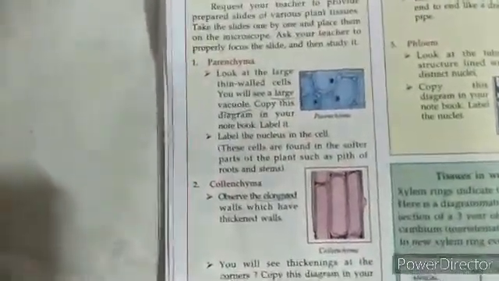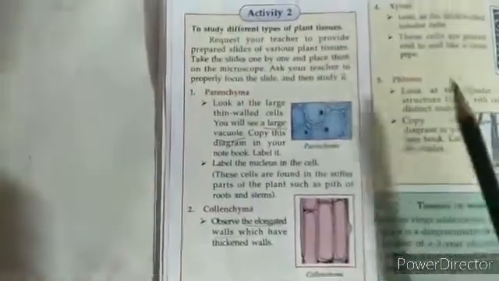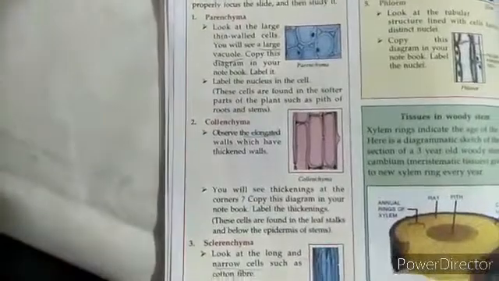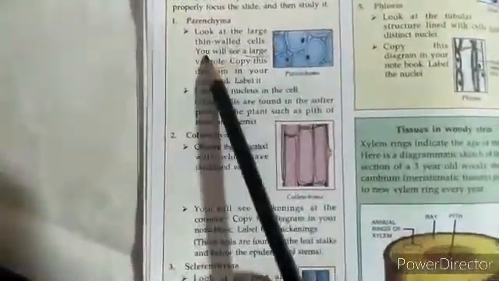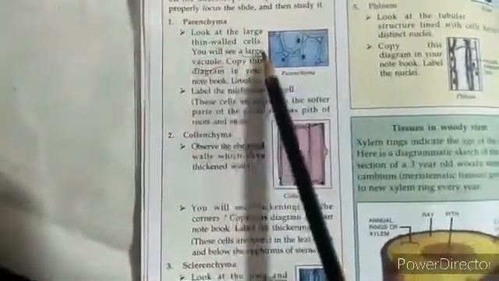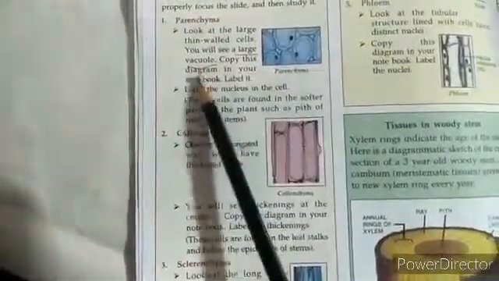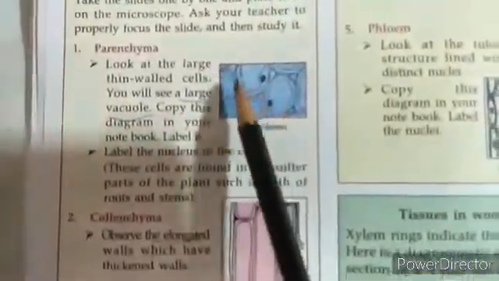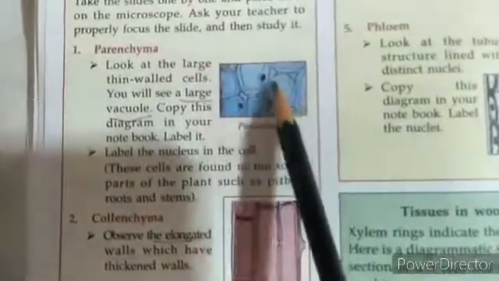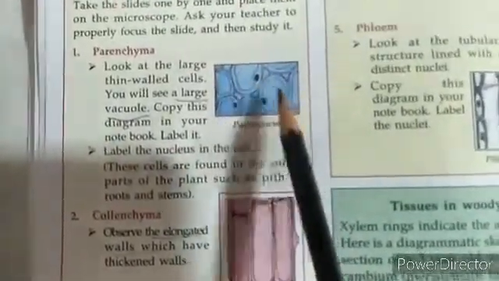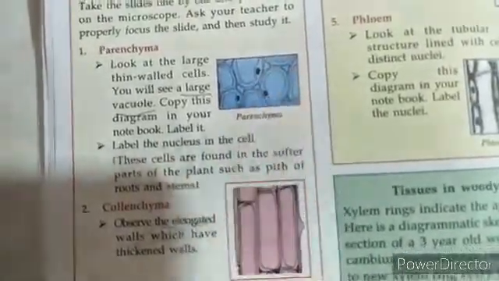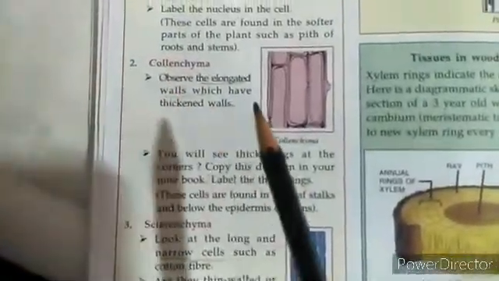Now, since we are not in the bio lab, we can't do this activity, but we can just go ahead and have a look at what exactly is given to us in this textbook here. Parenchyma. Look at the large thin walled cells and you will see a large vacuole. Copy this diagram in your notebook. Well, that's not required. Just have a look and see, are you able to see intercellular spaces? Yes. Big vacuoles, oh yes, big vacuoles as well. Thin walls, oh yes, we can say thin walls.